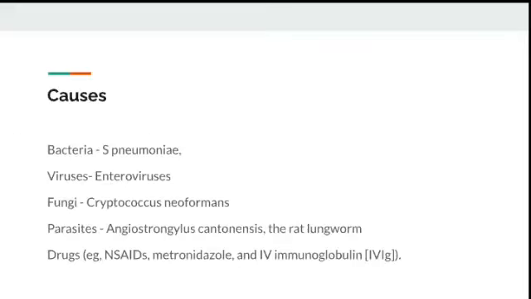What are the causes? Meningitis can come because of bacterial infections, viral infection, fungal infection, parasitic infection, and sometimes due to drugs. The bacterial infection is caused by Streptococcus pneumoniae, and virus by enterovirus, fungi by Cryptococcus neoformans, and there is a parasite called rat lungworm which also can cause meningitis. Drugs like NSAIDs, metronidazole, and IV immunoglobulins may induce meningitis.